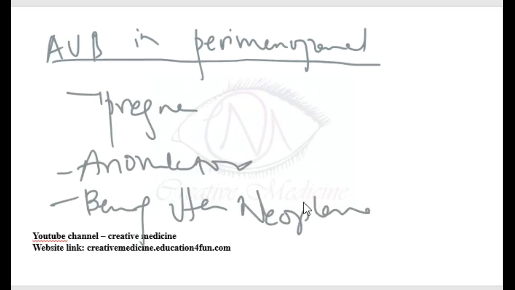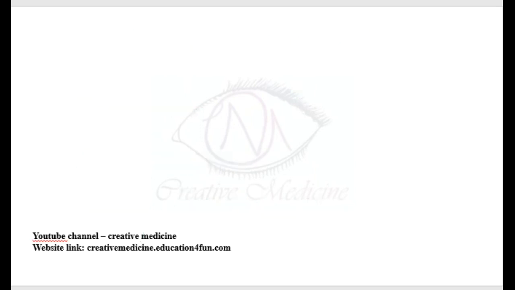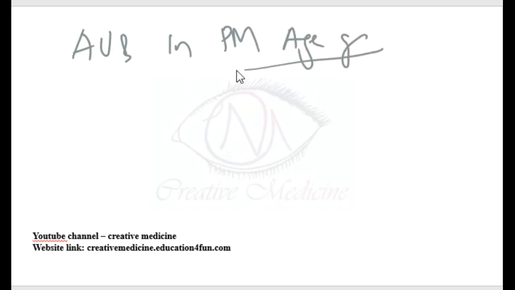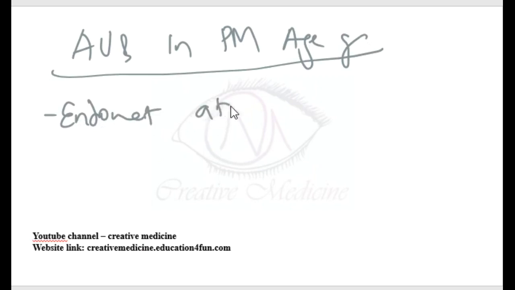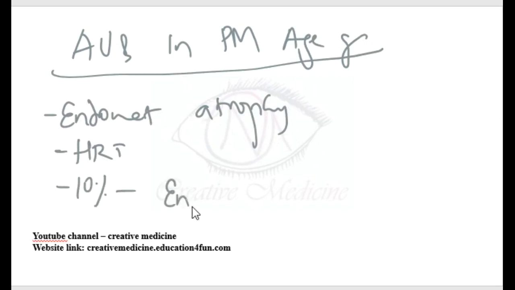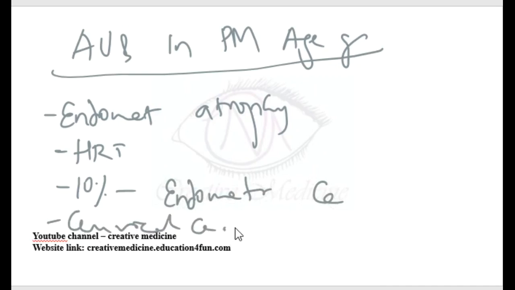Fourth, abnormal uterine bleeding in the postmenopausal age group. In the postmenopausal age group, the most common cause of abnormal uterine bleeding is endometrial atrophy or senile endometritis. Hormone replacement therapy can also be a cause. Only in 10% of cases is there endometrial carcinoma. In India, cervical carcinoma is also seen in the postmenopausal age group.